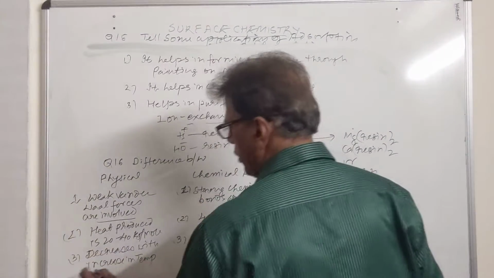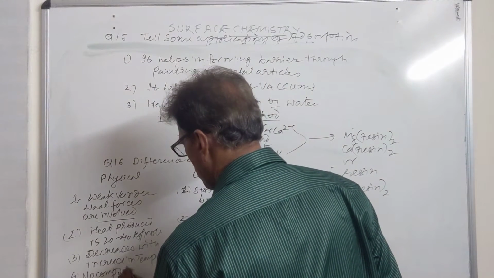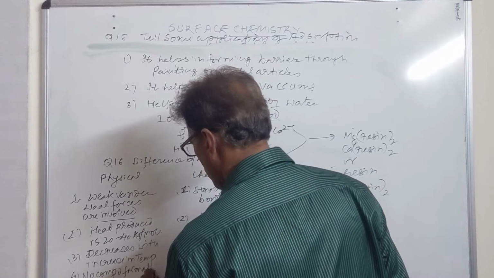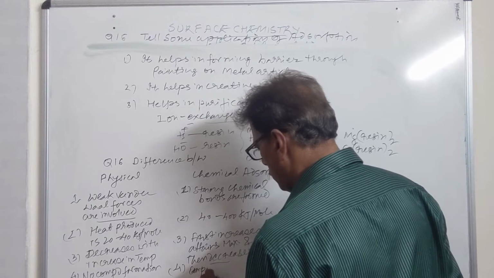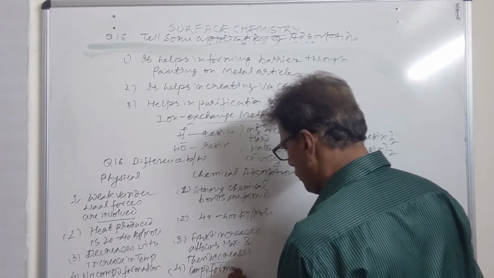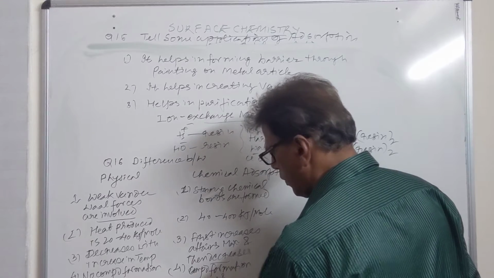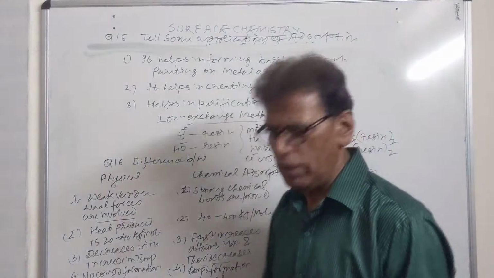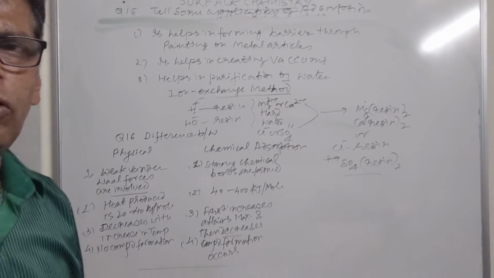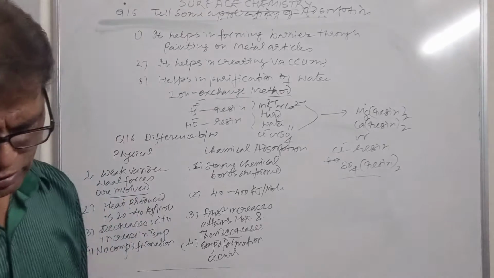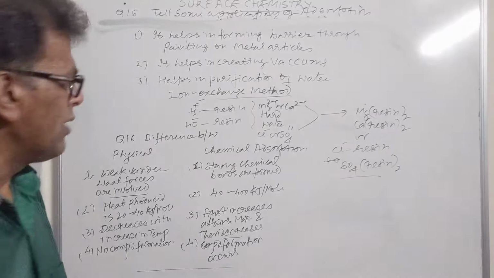Here no specific compound is formed, no compound formation takes place. Here compound formation takes place. Because chemical bonds are being formed, they are definitely producing a compound in this case, and in physical adsorption no specific compounds are produced there. So these are the differences between physical and chemical adsorption.